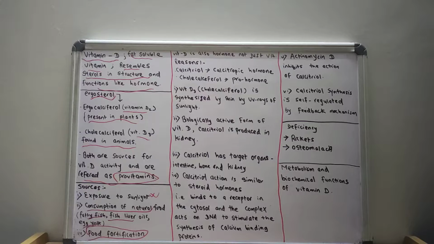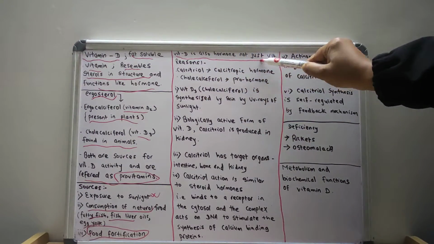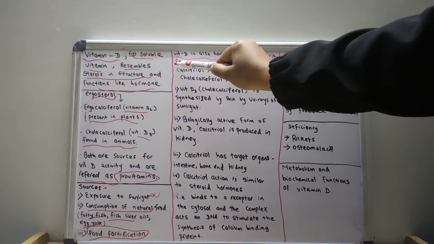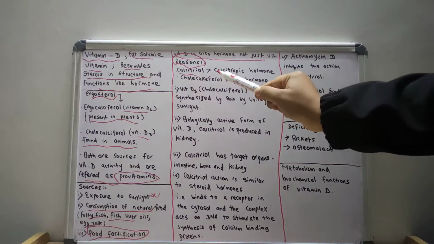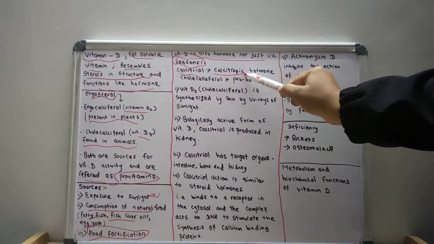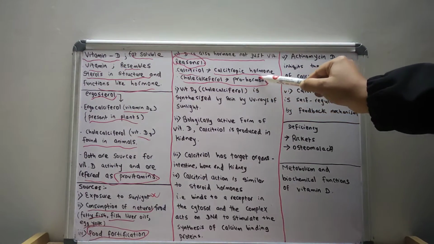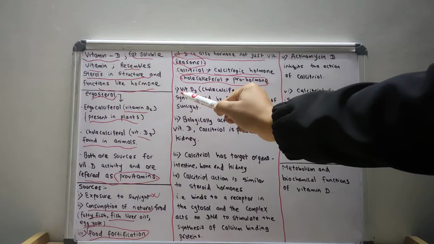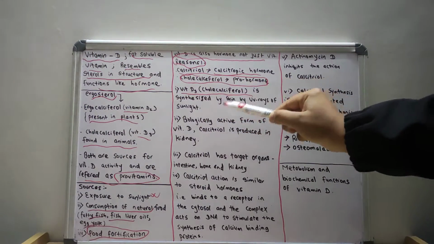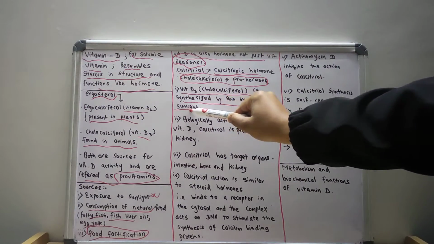So now let us come to the point that vitamin D is also a hormone, not just a vitamin. The various reasons are: calcitriol is a calcitropic hormone, and cholecalciferol is a prohormone. Vitamin D3, cholecalciferol, is synthesized by the skin by UV rays of sunlight.